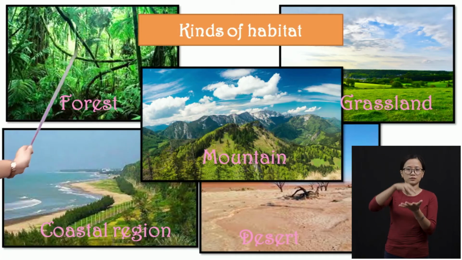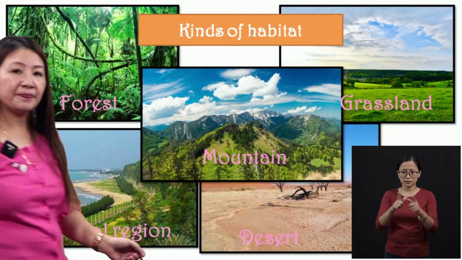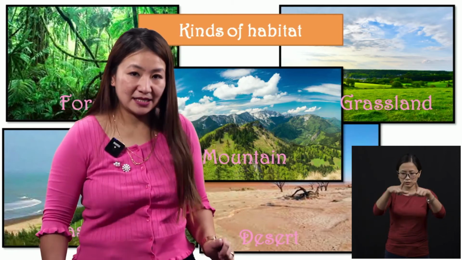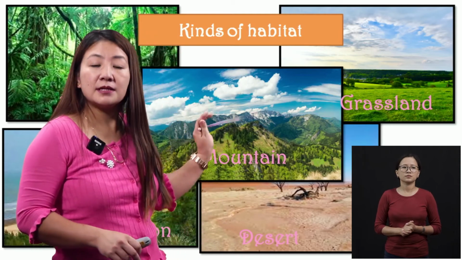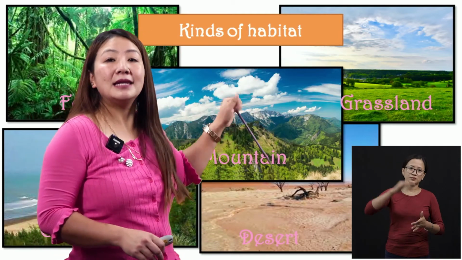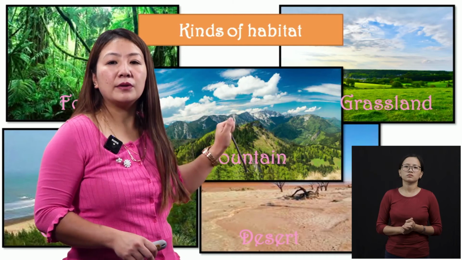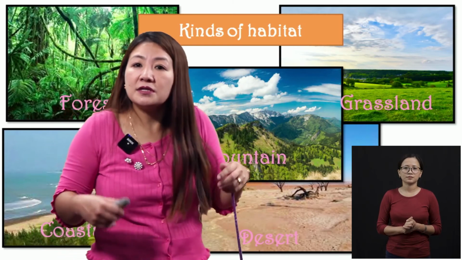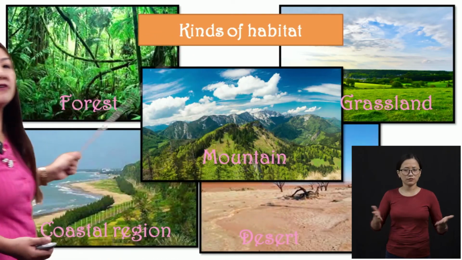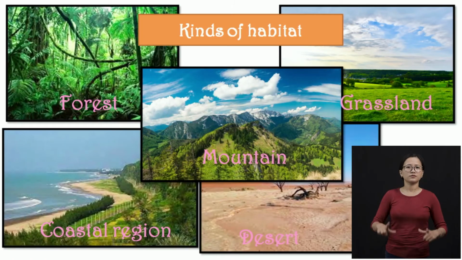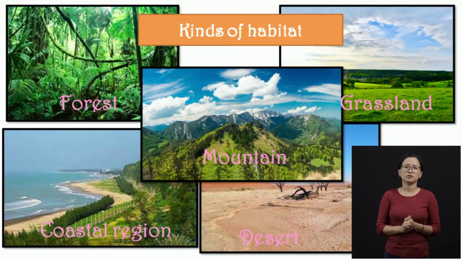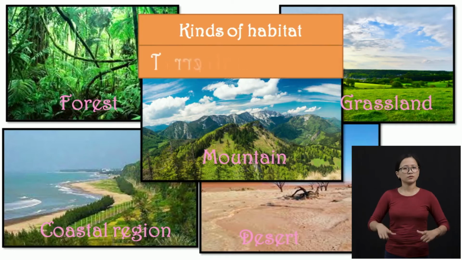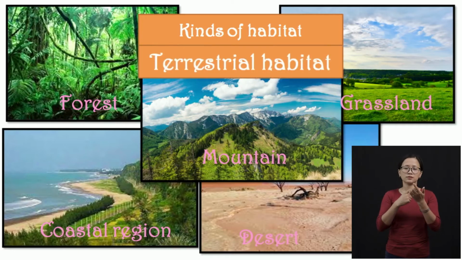They all are on the land. Yes or no? Land, not water, land. So all of them are from land. Forest, grassland, mountain, desert, coastal region. So such kind of habitat. And you will find different kinds of living organisms living in these different areas. Such habitats, the plants and animals that live on land, are known as terrestrial habitat.